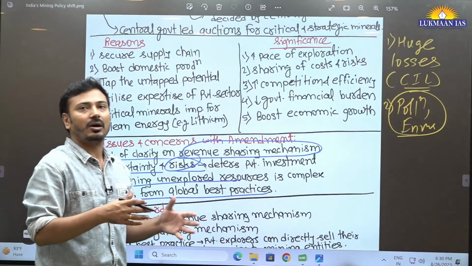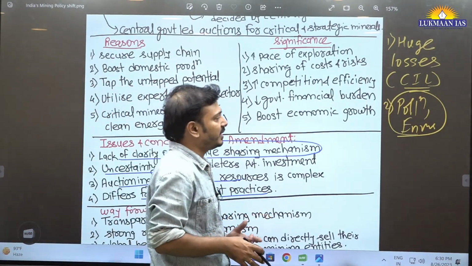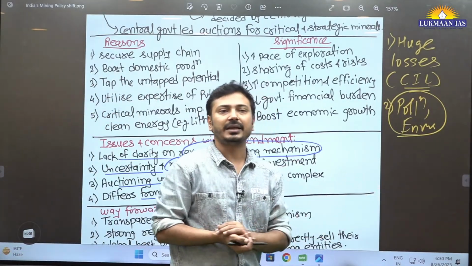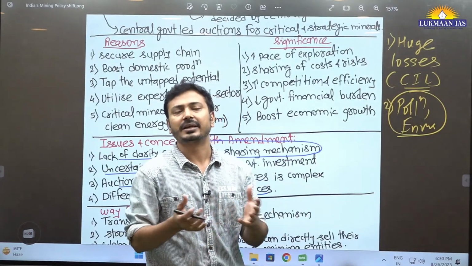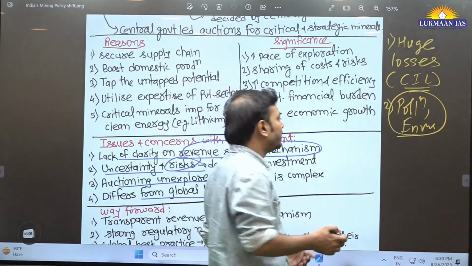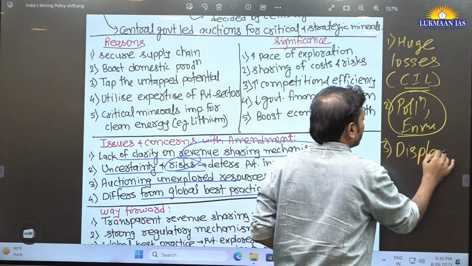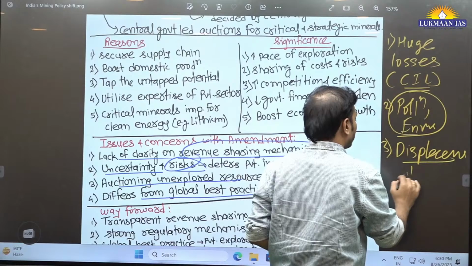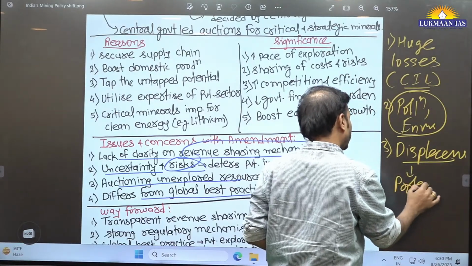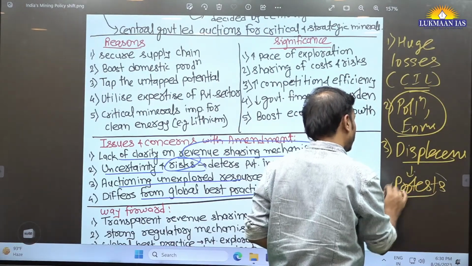Coal mining or iron ore mining, all this results in loss of environment there, or forest clearance and all these things. Then the third important one, displacement of the people from that region. This is resulting in a lot of protest. Why? Because appropriate rehabilitation is not being done for them.